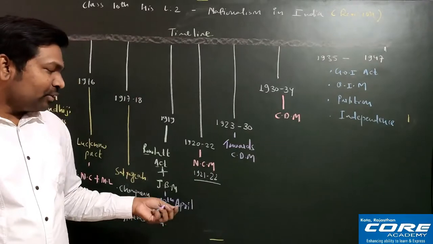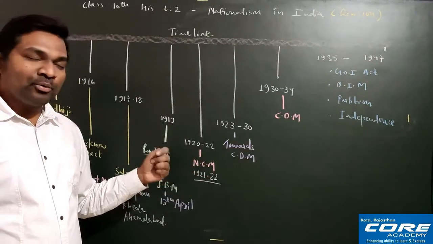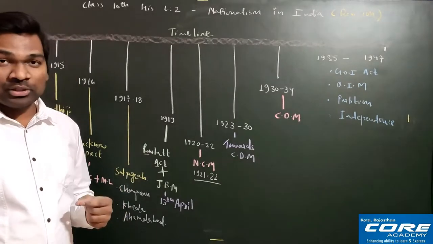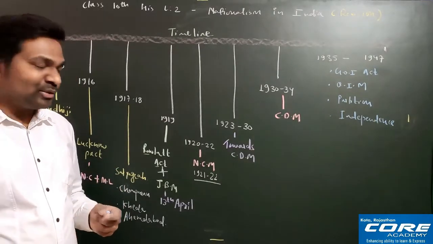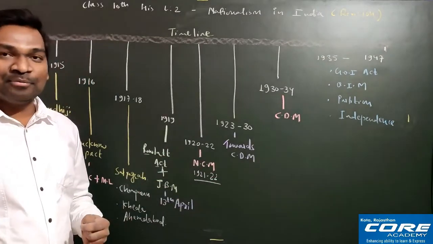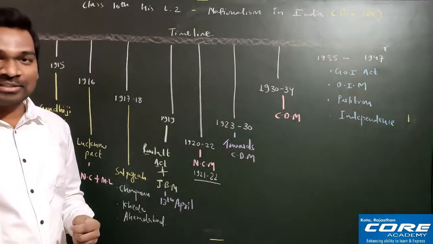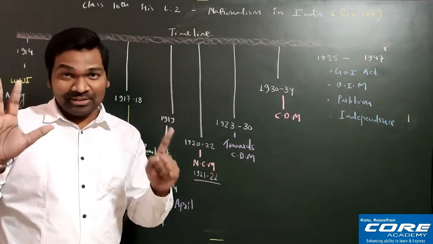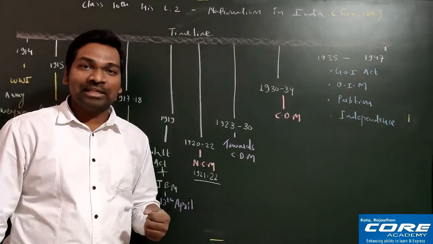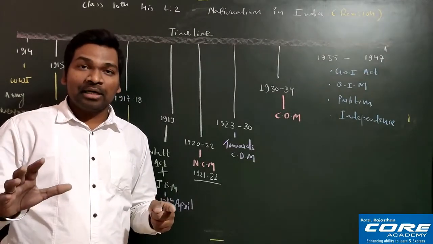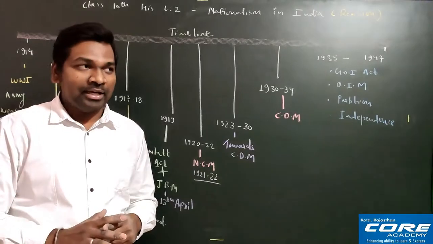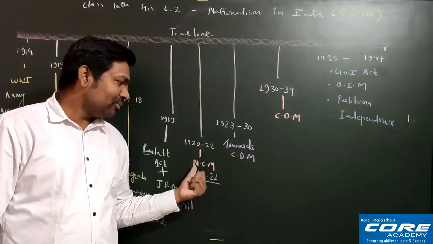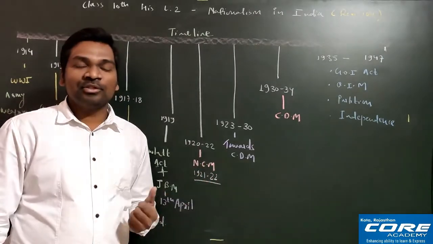And you all remember when this non-cooperation movement was over in 1922, the Britishers started one investigation, and in that investigation they found one person who was responsible for the whole movement, and the person was Gandhiji. That is why Gandhiji was sent to jail for 6 years. Remember? In 1922, Gandhiji was sent to jail for 6 years, and you just try to understand. Gandhiji had only stopped this whole movement, and now he was sent into jail for 6 years.